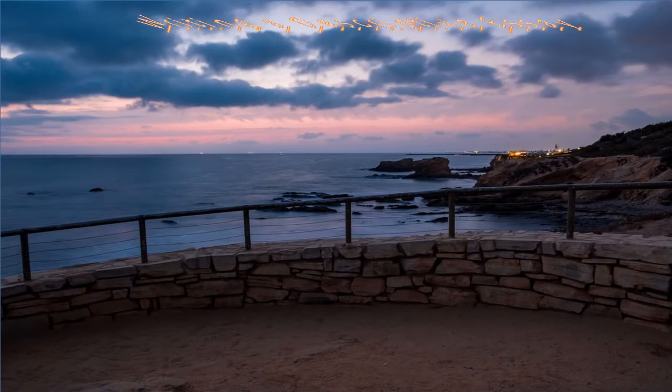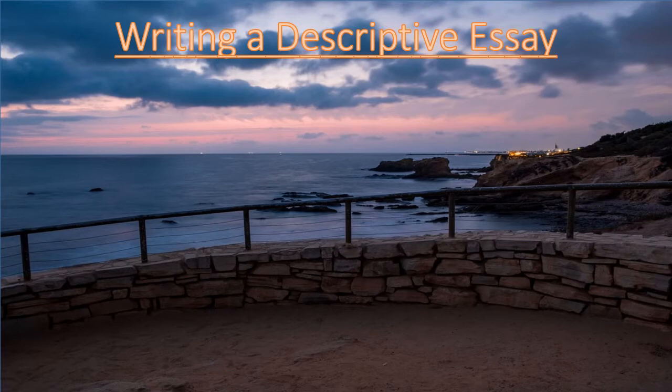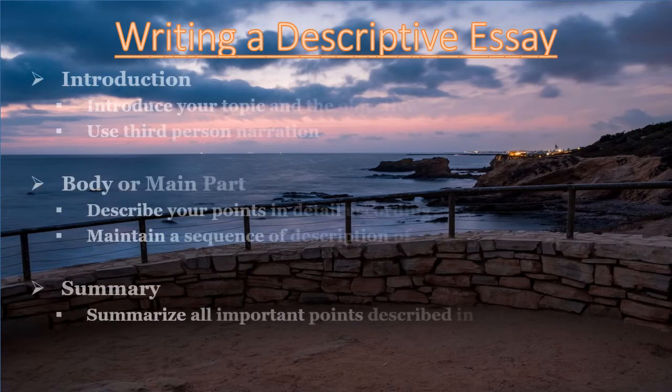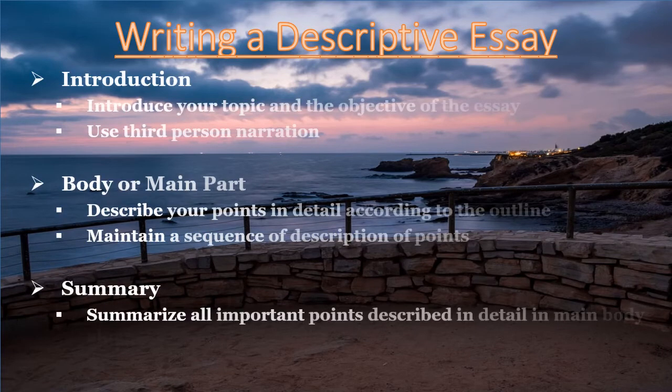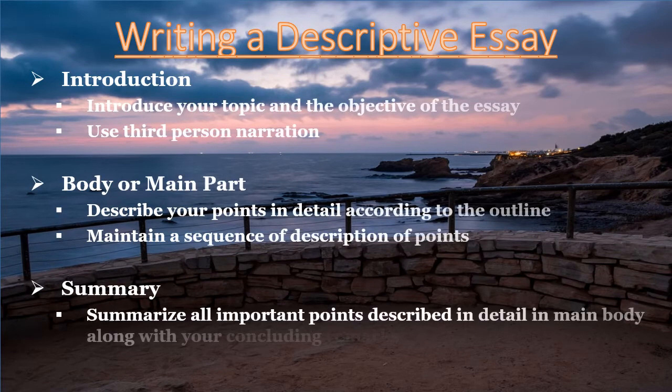Similar to narrative essays, the starting section is used to introduce the topic to the reader and familiarize him or her with the subject matter. Main body is created with the help of the outline created earlier by detailing and elaborating each point. In the summary section, important points from the main body are presented in concise form along with concluding remarks from the writer.